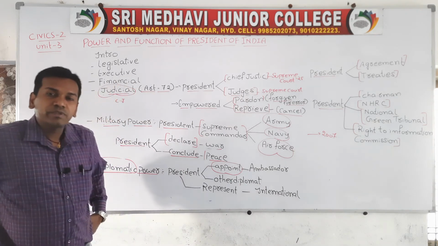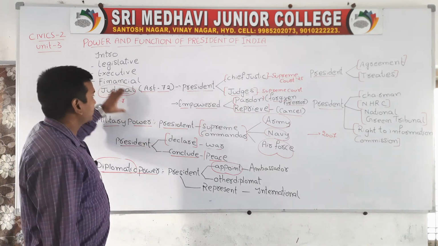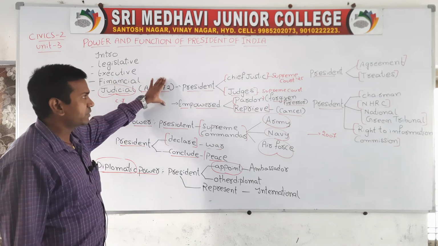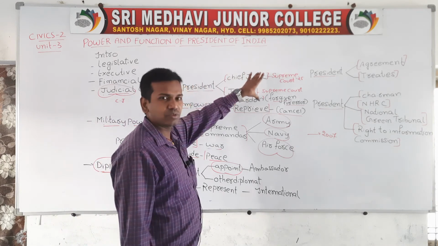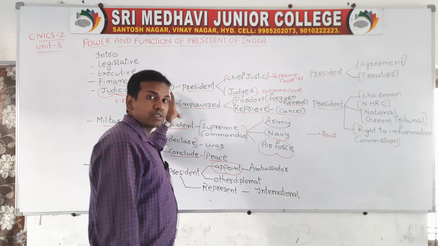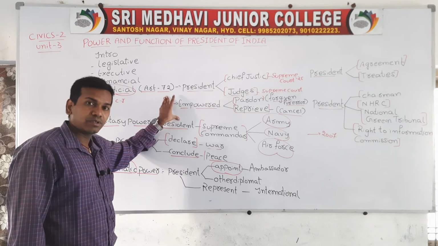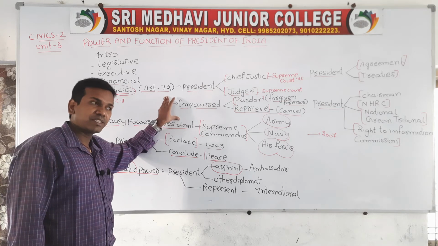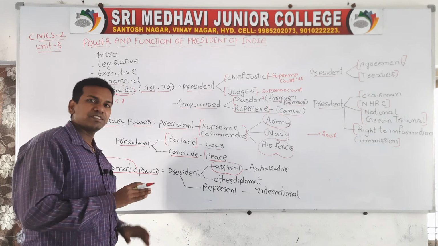So in this topic we have mainly discussed the powers and the functions of the President, in which we have discussed judicial power. Article 72 explains about judicial power. In this power the President has a right to appoint the Chief Justice and other judges of the Supreme Court. Appointment of all the judiciary is under the control of the President, but removal is not under the control of the President. That is called independence of the judiciary. Judiciary is quite independent, because the President can appoint, but cannot remove.